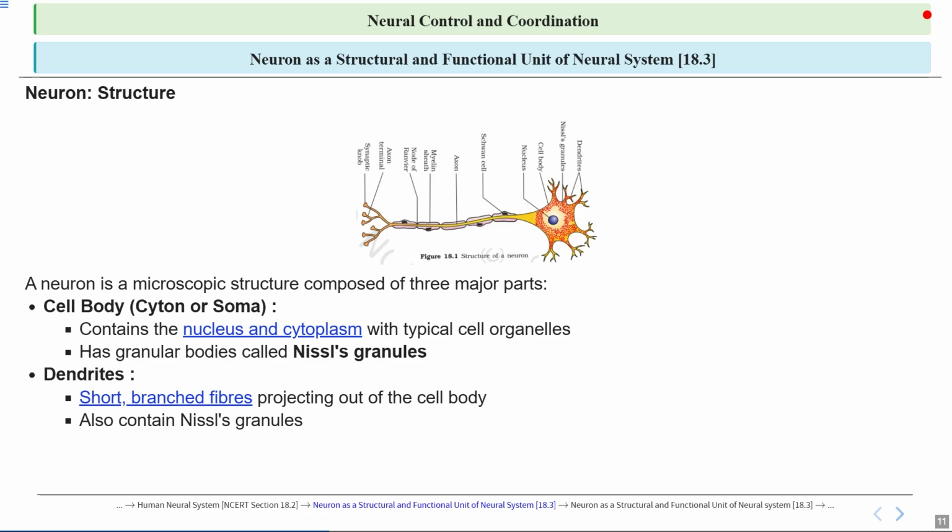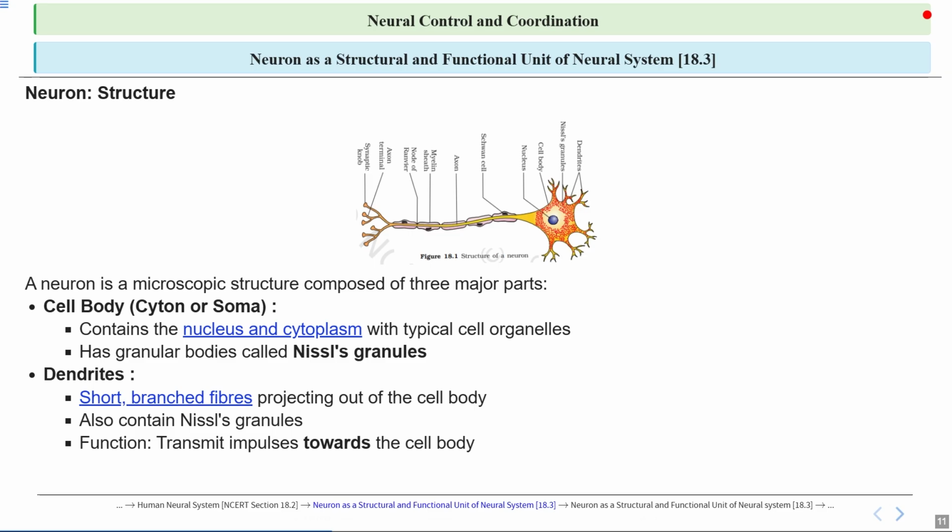The cell body also contains Nissl granules, as we have just discussed, which are clusters of rough endoplasmic reticulum and ribosomes involved in protein synthesis, essential for the neuron's function as well as maintenance. Here the function is given that it transmits impulses toward the cell body.